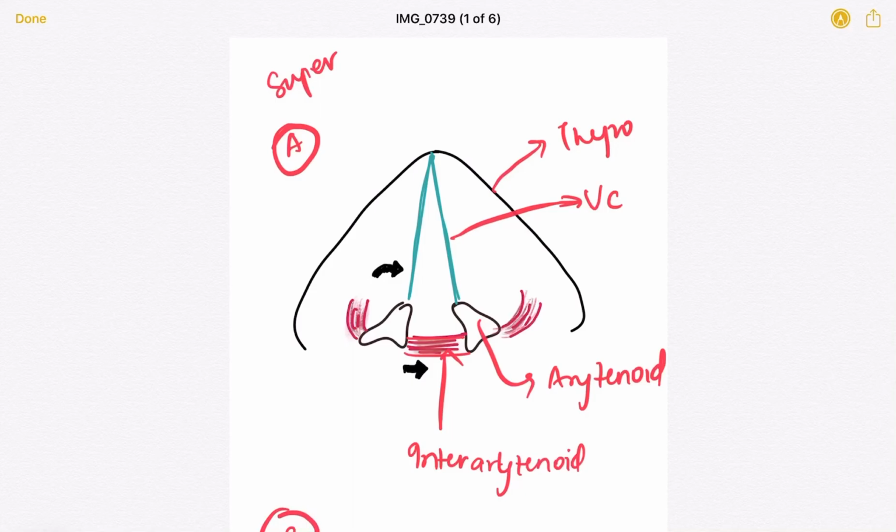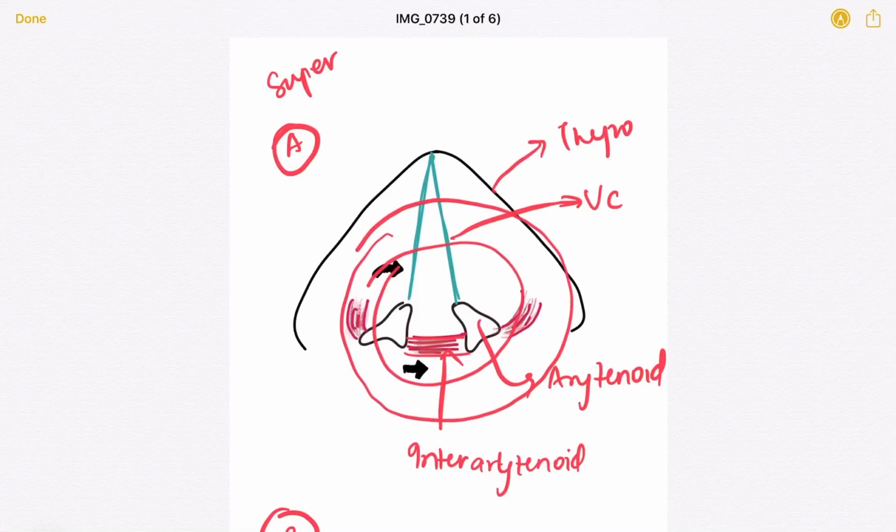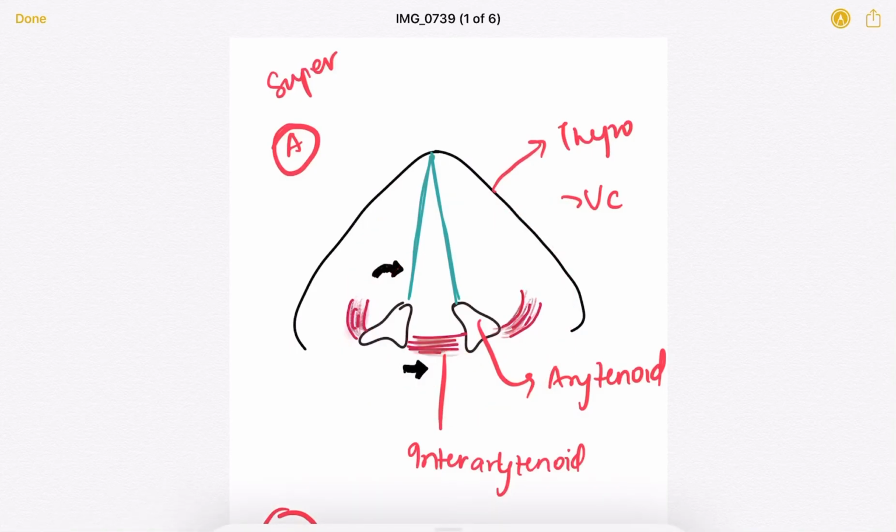Fine. In this picture I have not shown a cricoid, which is below. Okay, so basically the muscle that you are seeing here connects the arytenoid with the cricoid. So this muscle will be known as cricoarytenoid. But because it is located laterally, it is lateral cricoarytenoid. The arrows show the mechanism of action. Fine.